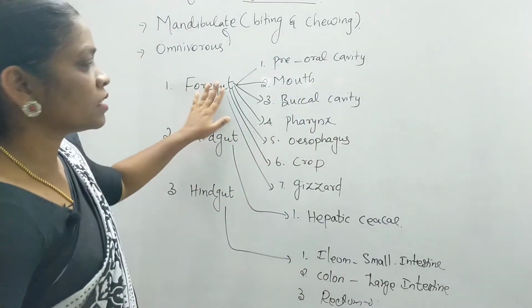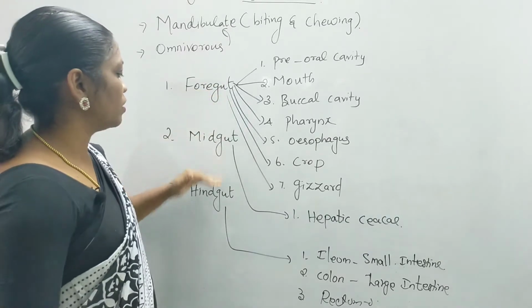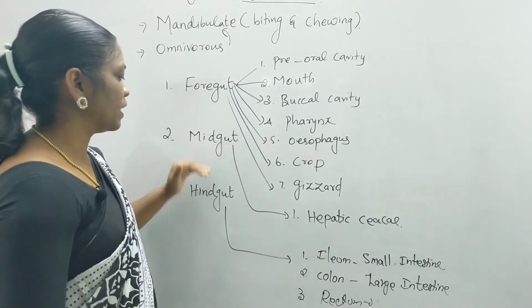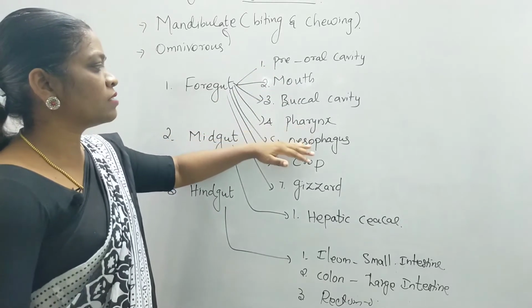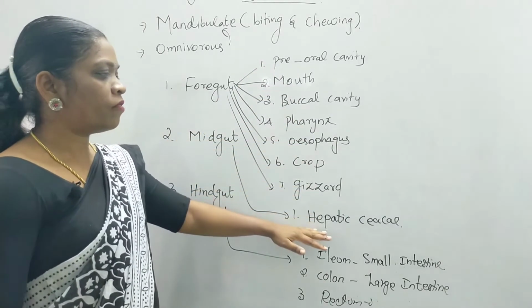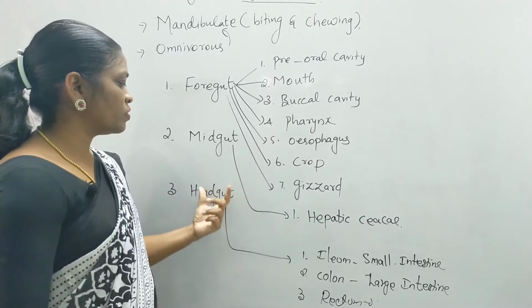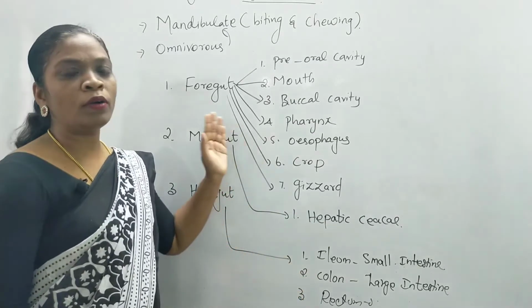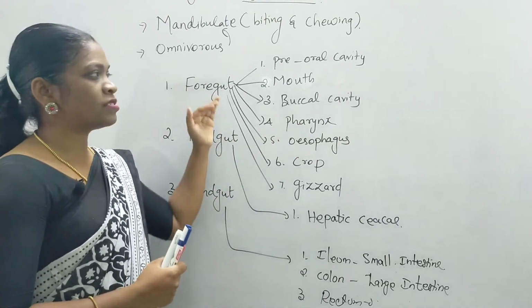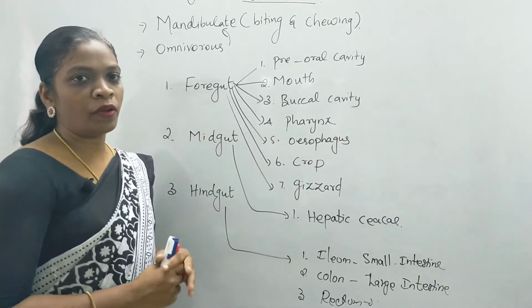So these structures have been divided according to the regions: foregut has the pre-oral cavity, mouth, buccal cavity, pharynx, esophagus, crop and gizzard, followed by hepatic caecae in the midgut region, and the hindgut contains ileum, colon and rectum. Now we'll move on to the diagram part where we can learn all those structures along with their functions in a better way.